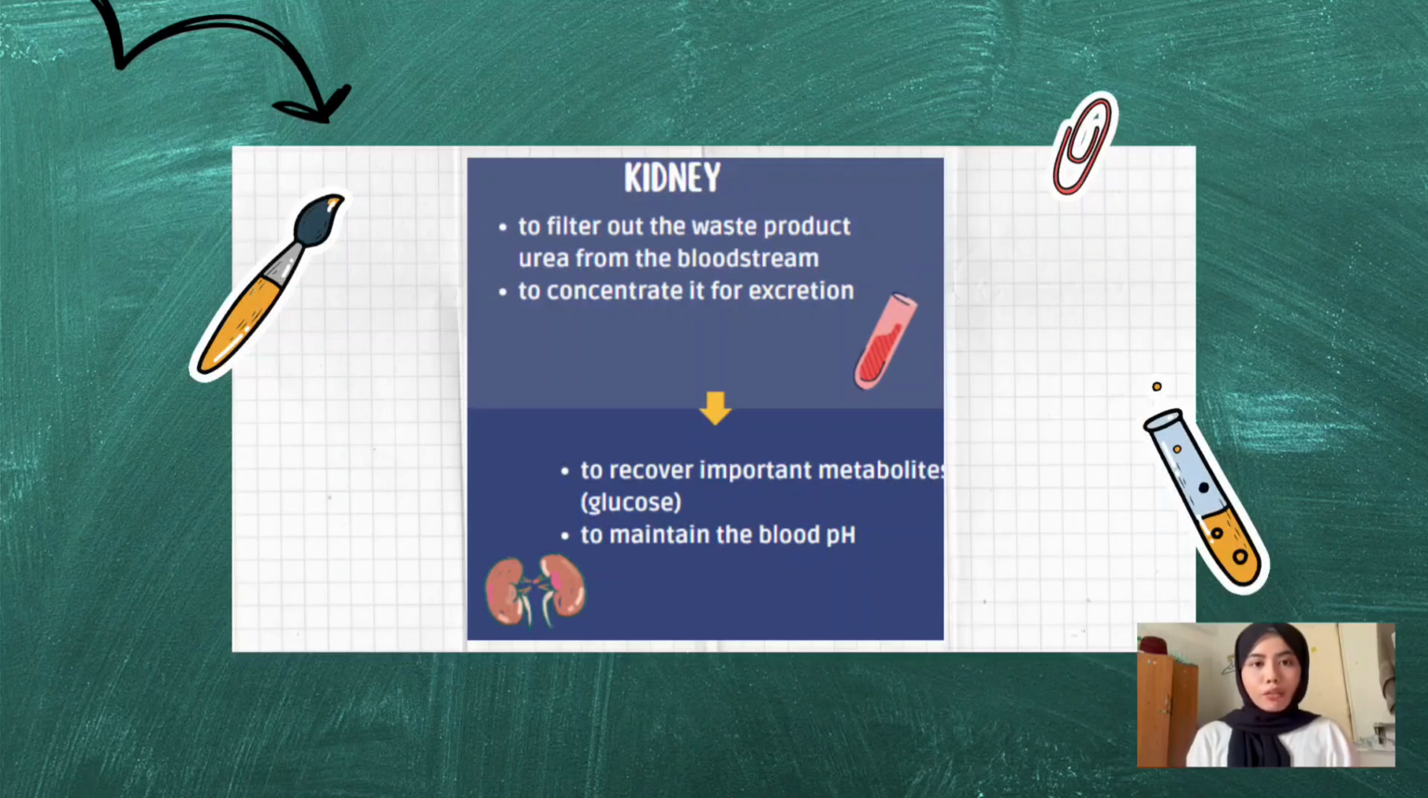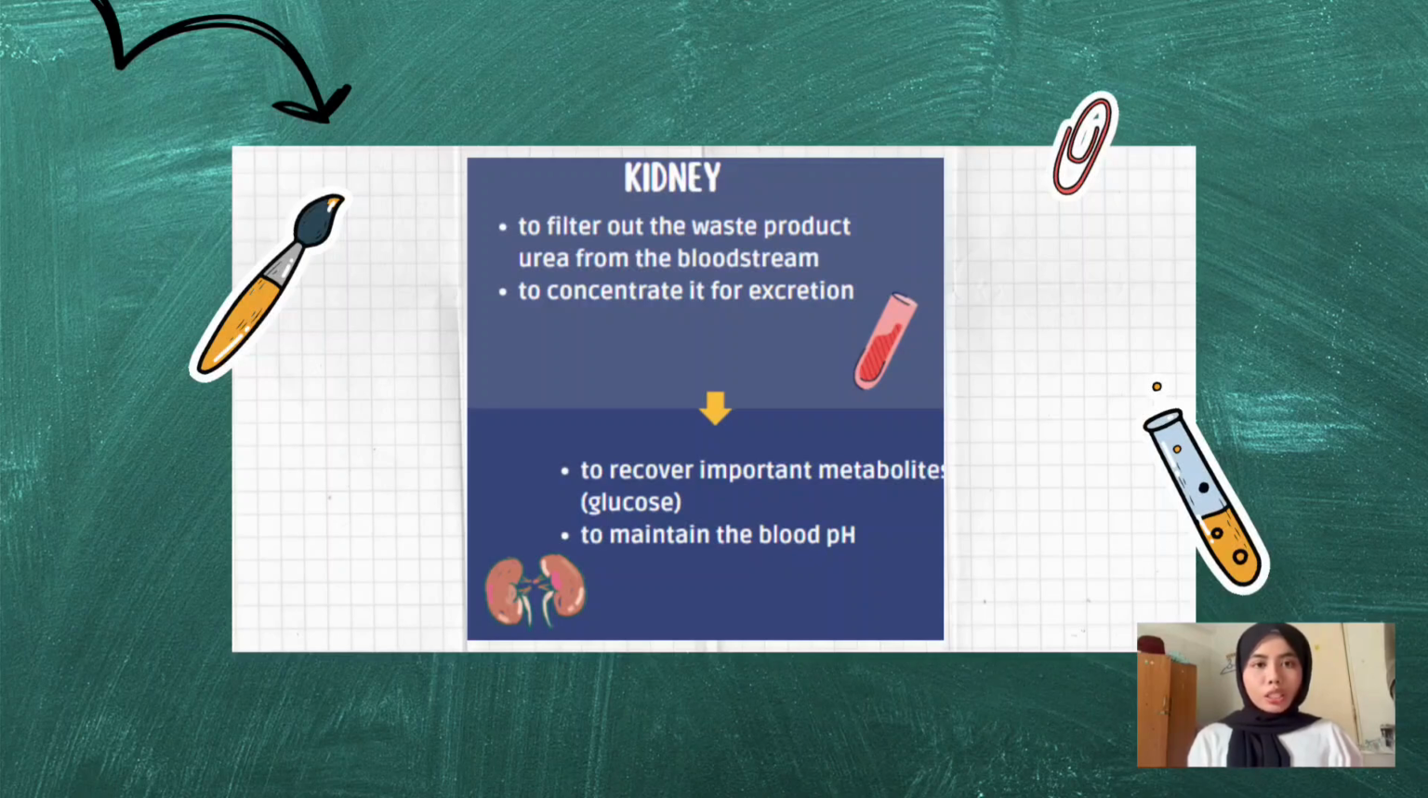The second biological function of the kidney is to concentrate it for excretion. As blood passes through, glucose is freely filtered into the nephron along with water and other small molecules. For example, in healthy individuals, nearly 100% of filtered glucose is reabsorbed, ensuring no glucose is lost in urine. But in cases like diabetes mellitus, where blood glucose level exceeds the kidney reabsorption capacity, glucose spills into the urine.